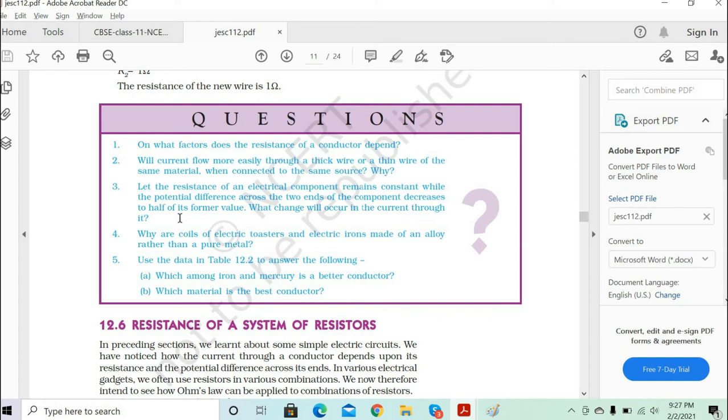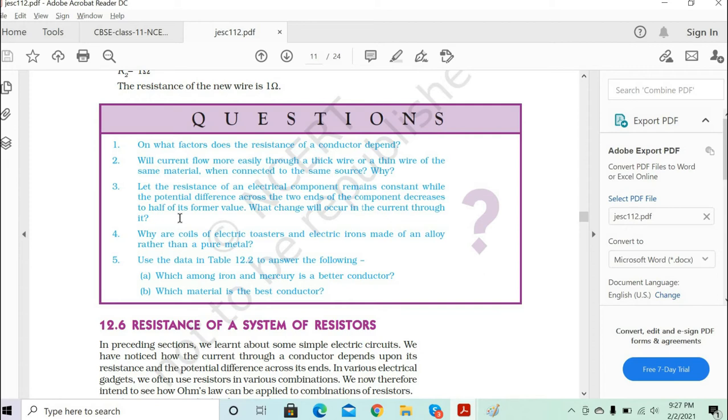Let the resistance of an electrical component remain constant while the potential difference across the two ends of the component decreases to half of the former value. What change will occur in the current through it? Okay, so what is the question asking? Let's say that electrical component is a heater, and that resistance is fixed.